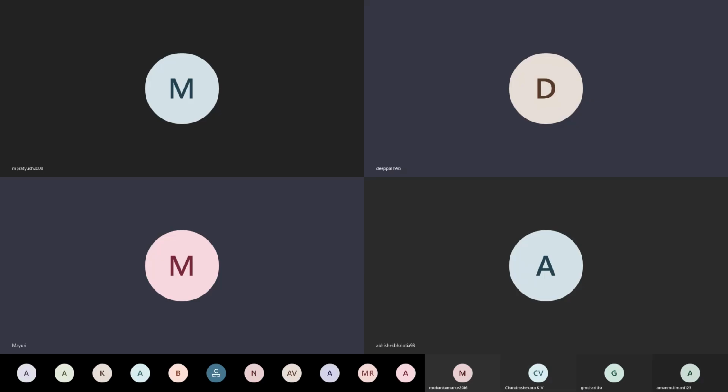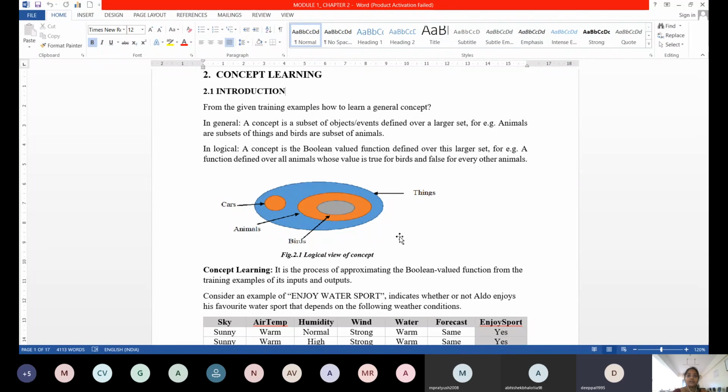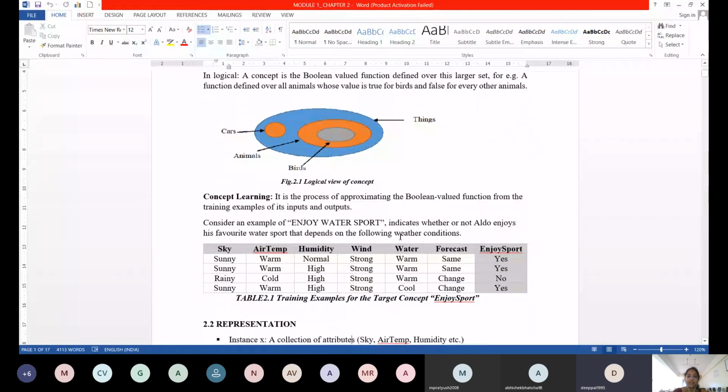Like you see here, I had taken the things as the concept. You could see the pictorial representation where the subsets of that are cars, animals, and then birds. For the thing that belongs to that concept, the classification will be a Boolean value, that is called 1. If it doesn't belong to that, the Boolean value will be 0. Anything is the classification label, you could see in the table below. So enjoy sport is your classification label, where you could see only yes and no, where yes is 1 and no is 0.